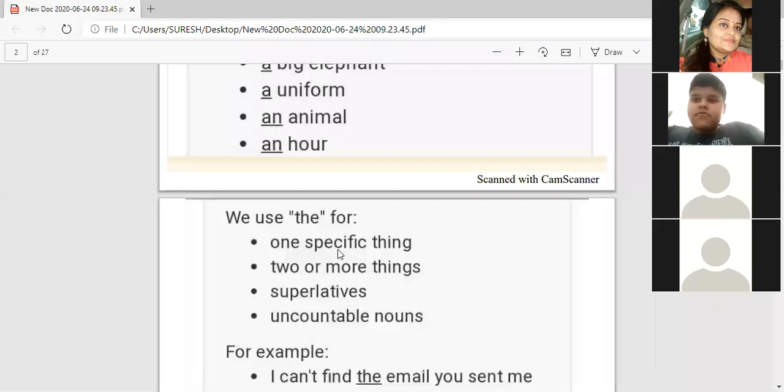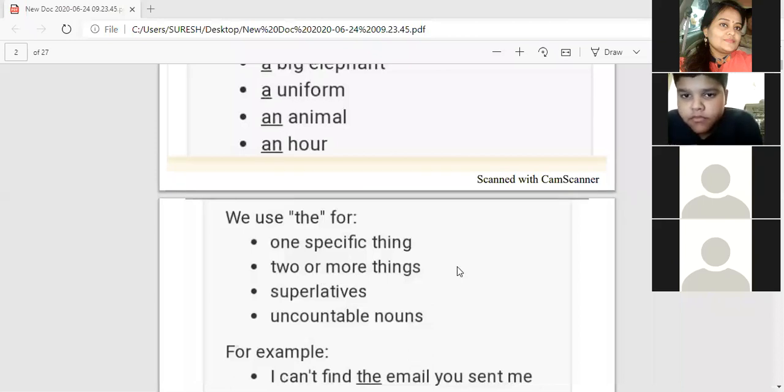Then you will look here and there to see which man is coming to me. But when I say the man with green shirt is coming to me, you will just look at the man with green shirt. Okay, next is two or more things. It means with plural. Divyansh, I can unmute you, but whenever I unmute all the children, they make unnecessary sounds. I want you to answer the question. That's why I unmute you. Unmute yourself, Divyansh.